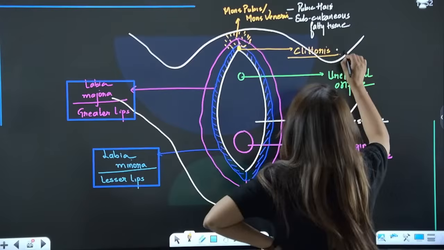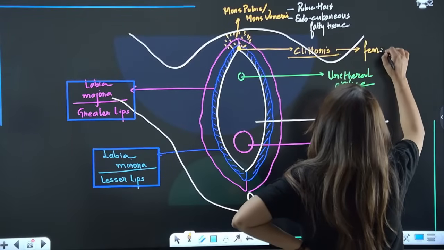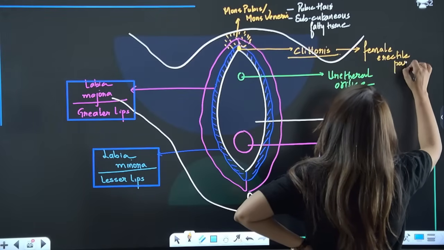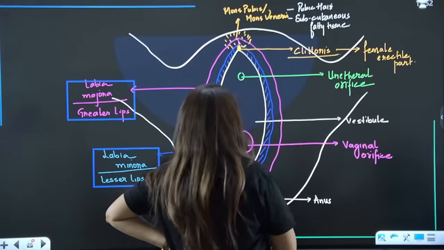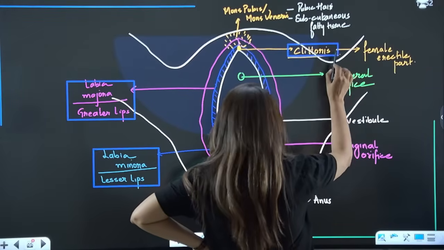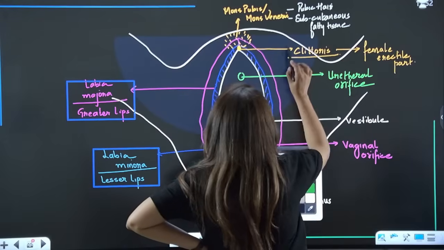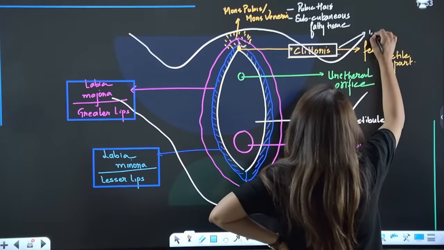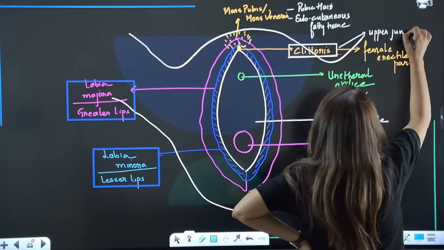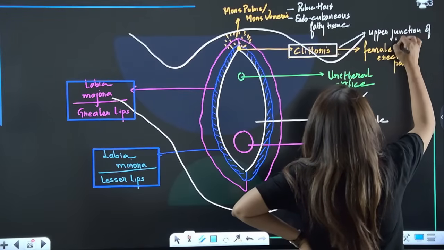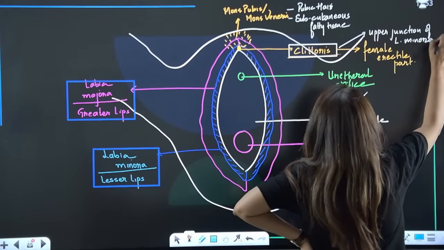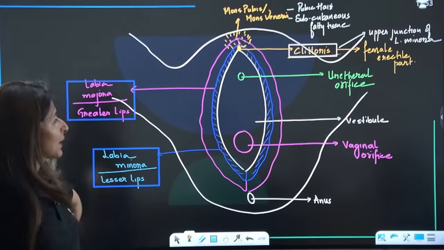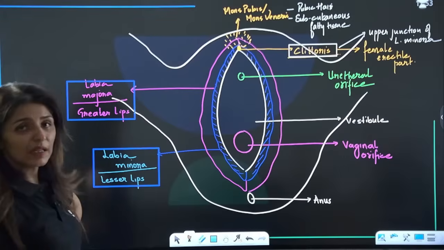Similarly in females, this is the female erectile part, with lots of free nerve endings. Is it clear? This is clitoris. And where is clitoris present? It is present at the upper junction of labia minora. Clear to everyone? Please tell me. Right? Upper junction of labia minora. That is clitoris. This is a female erectile part.